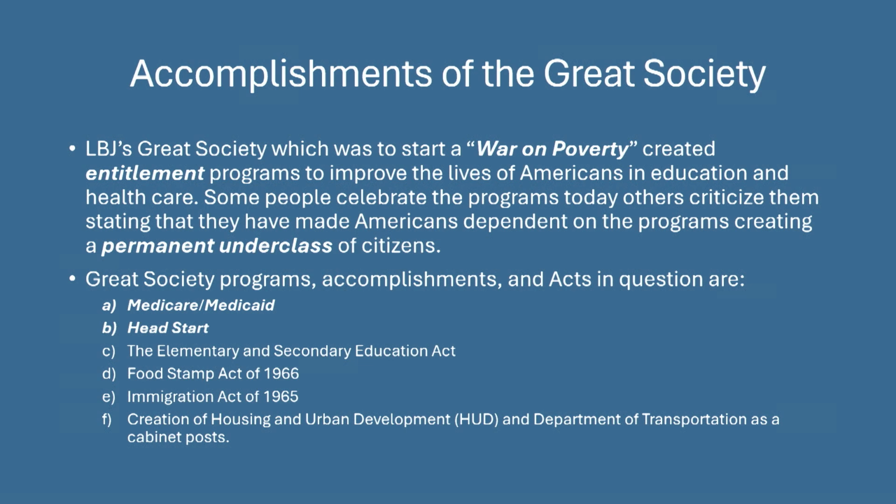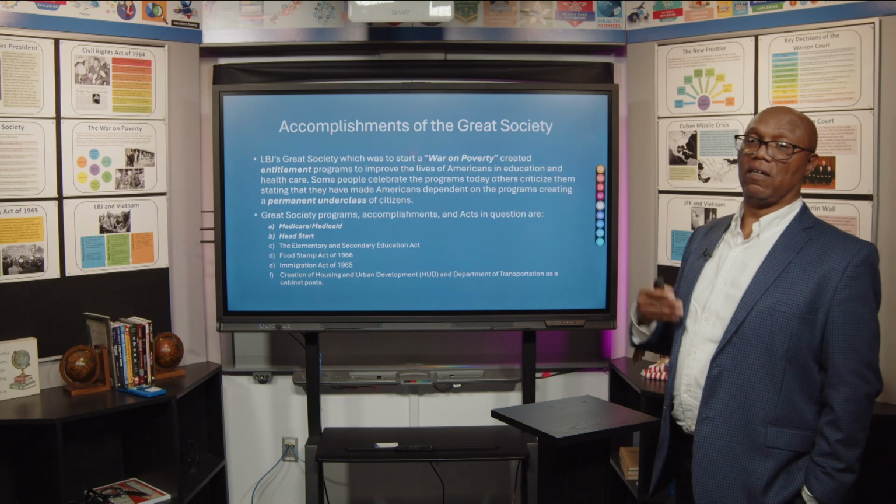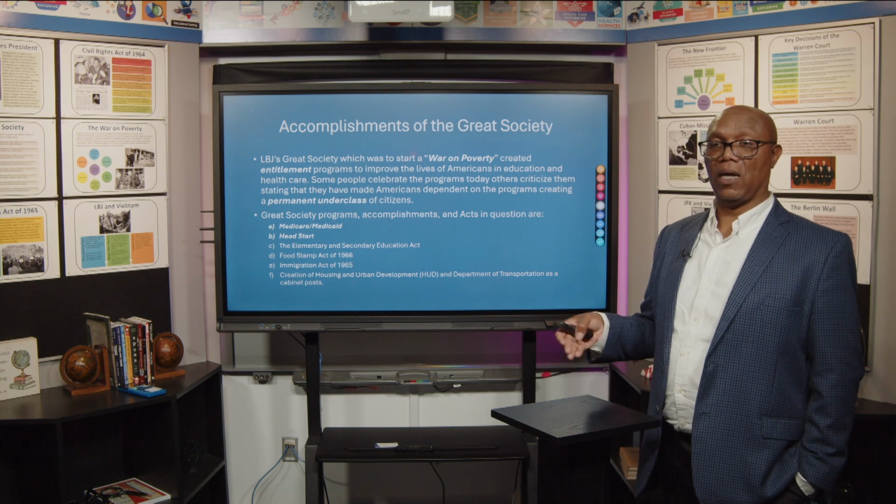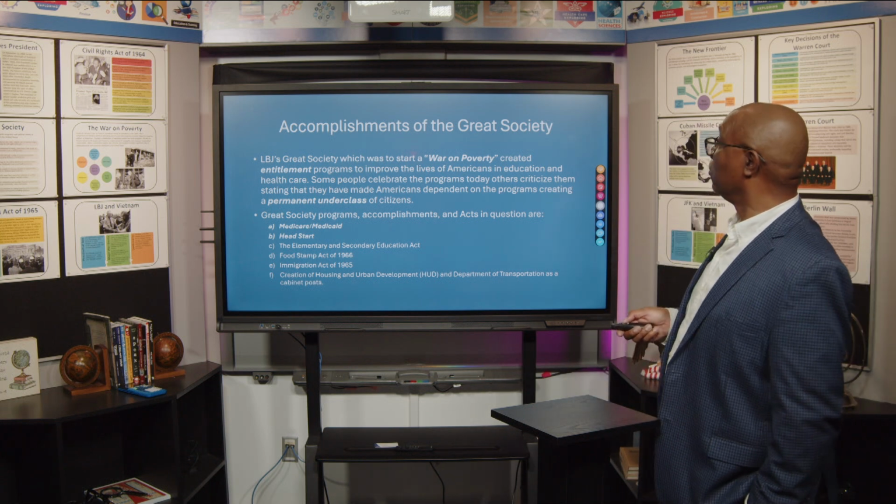Entitlements, of course, are those things that we have today, like Medicare, Medicaid, and also in looking at even Social Security. A lot of people look at that, of course, as being an entitlement. Great Society programs and accomplishments and acts in question are Medicaid, Medicare, Head Start, Elementary and Secondary Education Act, the Food Stamp Act of 1966, Immigration Act of 1965, the creation of HUD, and the Department of Transportation as cabinet posts. So when you look at LBJ's Great Society, he does a lot to change the landscape of the American political arena.